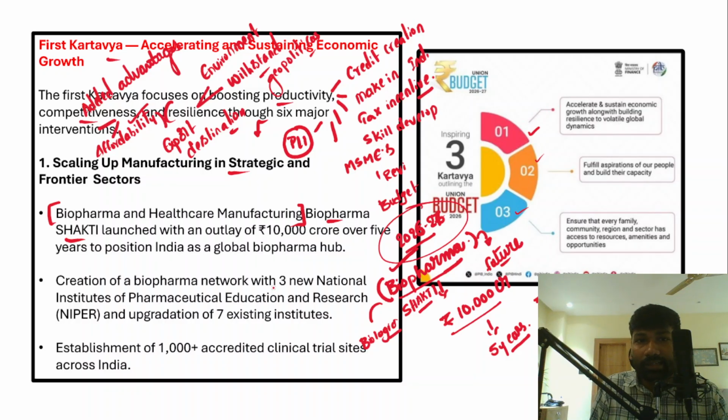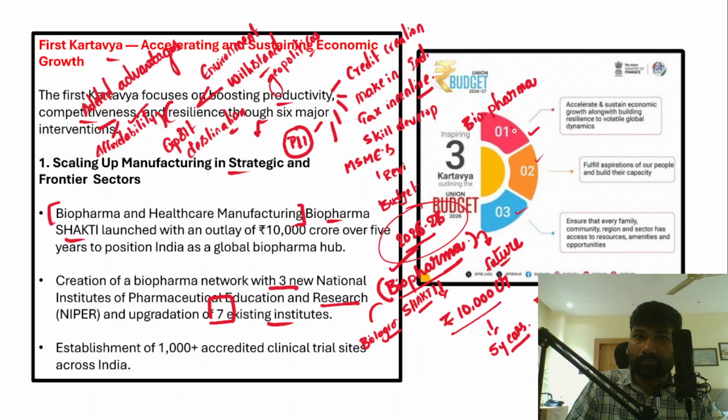Secondly, creation of a biopharma network with 3 new National Institutes of Pharmaceutical Education and Research, and the upgradation of 7 existing institutions as well. So the focus will be on creation of the biopharma network.